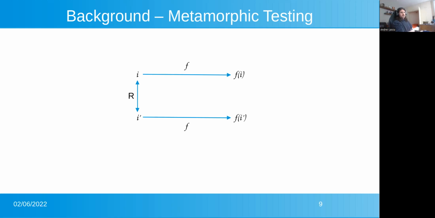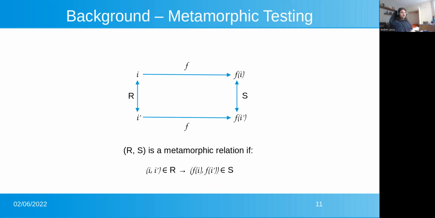If that I prime is compatible, a valid input to our SUT, then we obviously apply our input over it. And then we could potentially observe some relation S over the two respective outputs. And we can say that RS is a metamorphic relation if R holding over I and I prime implies that S holds over f of I and f of I prime in this case.